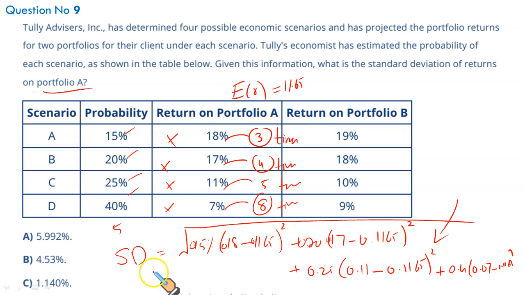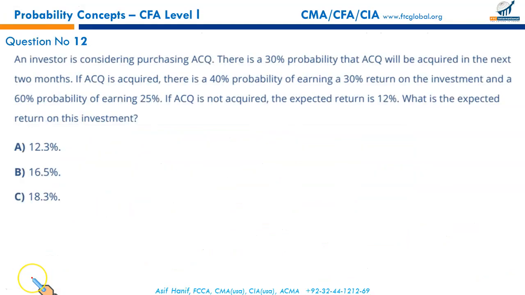So plugging in these numbers in the formula or in the financial calculator will give you the standard deviation to be 4.53, and that's your right answer. Next.